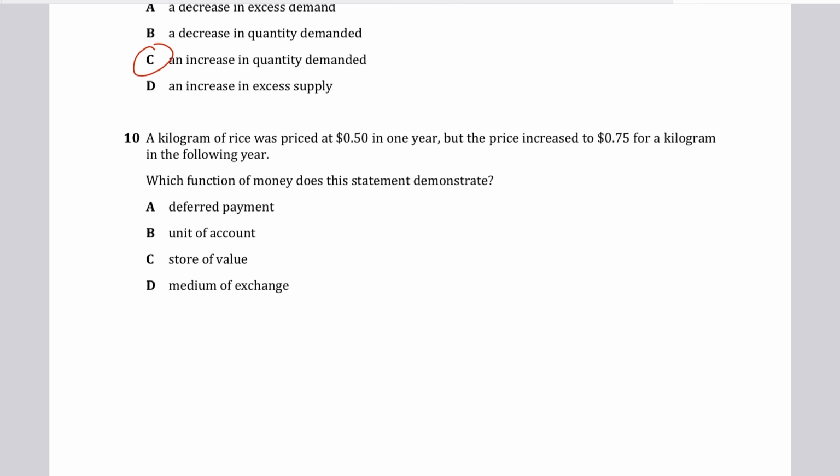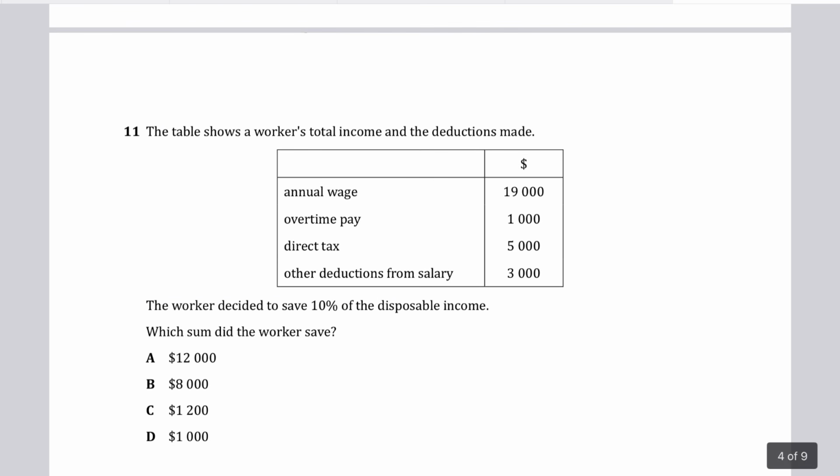Question number 10 says a kilogram of rice was priced at $0.5 in one year, but the price increased to $0.75 for a kilogram in the following year. Which function of money does this statement demonstrate? Does it demonstrate deferred payment? No, this is wrong, because deferred payment means paying later. C is wrong as well, because C just refers to holding the value of money over time. So that's incorrect as per the statement. The correct answer has to be B for boy, unit of account, because money is being used to measure and compare the price of rice over two years, and that is exactly what the unit of account function is, right?